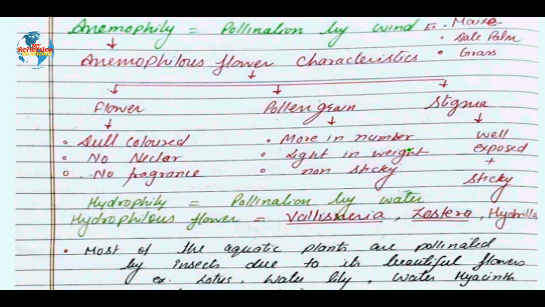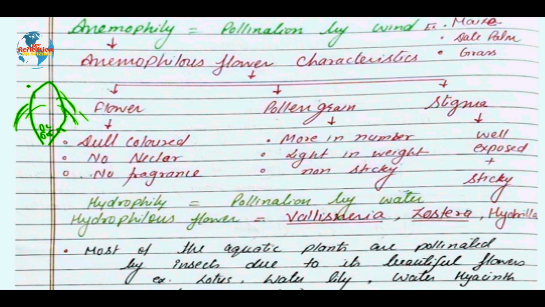Pollination takes place by wind. As you have seen in the case of maize, the corn cob I'm talking about, it has male flowers on the upper side and female flowers on the lower side. The tassels of the corn, if you have seen, which are hanging down like hair, are nothing else but the style of the corn cob.